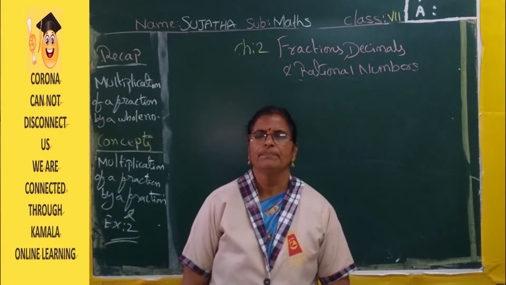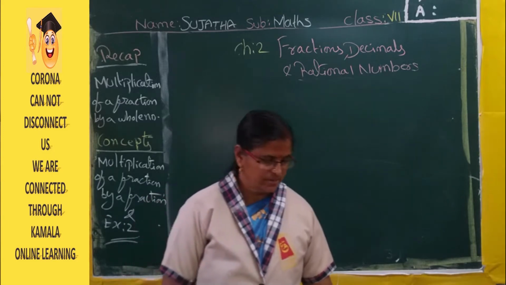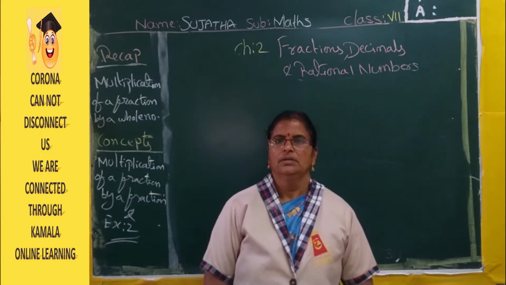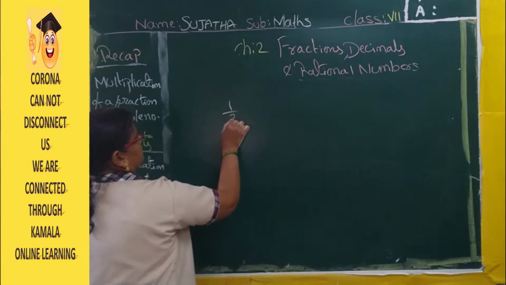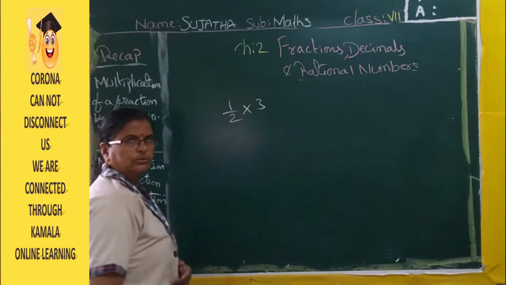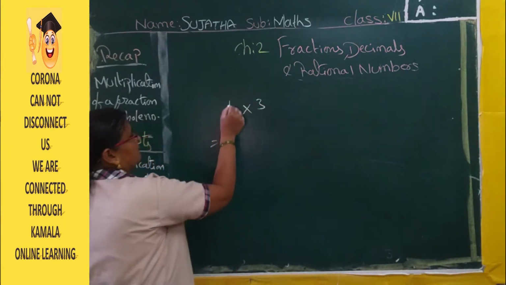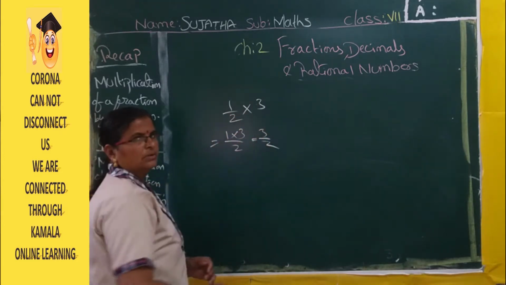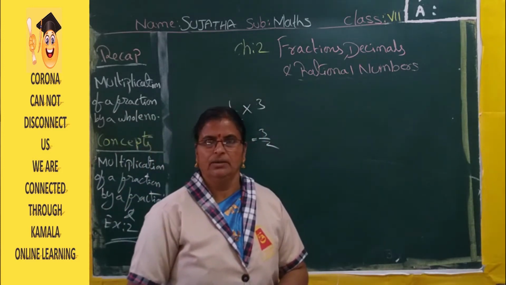Online class, children. What we studied in the previous session was multiplication of a fraction by a whole number. So how will you multiply if you take any fraction? For example, 1 by 2 into 3. This is a whole number, this is a fraction. So 1 into 3 by 2, that is 3 by 2. Like that we did, and I also explained the pictorial representation.